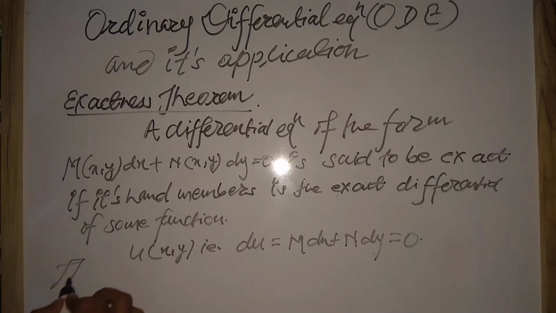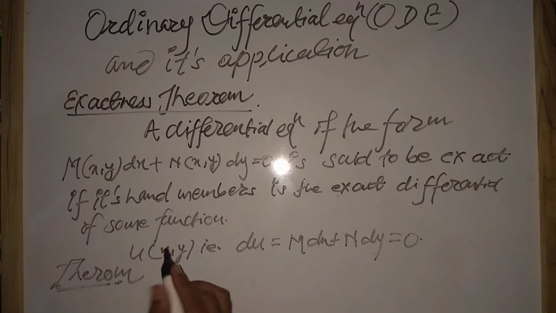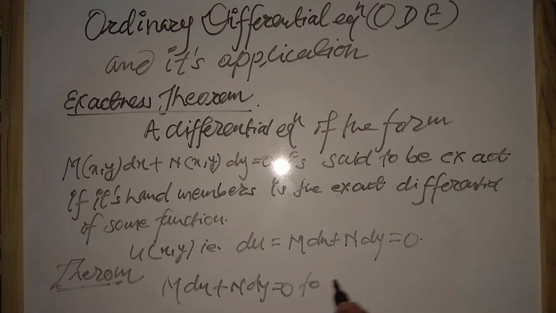And the exactness theorem states the necessary and sufficient condition for the differential equation M dx plus N dy equals 0 to be exact. For exactness we must have del M upon del y equals del N upon del x.